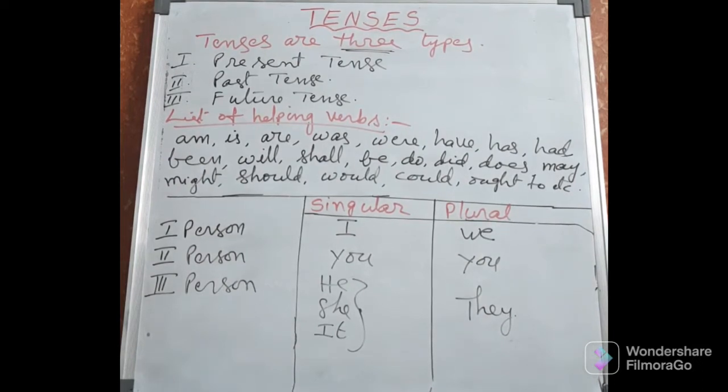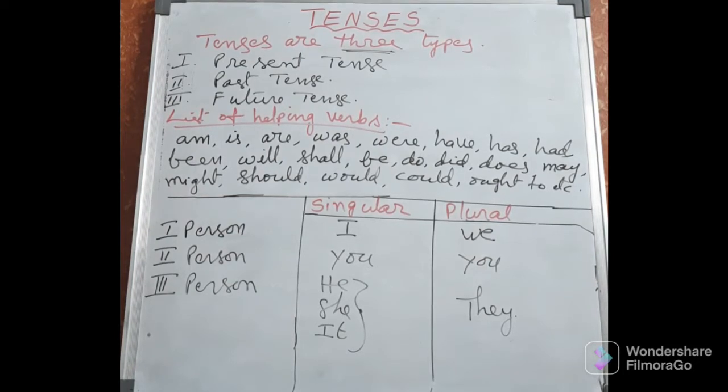May, might, should, would, could, ought to, all these are the helping verbs. We must remember these helping verbs, how to use, when to use. So, in the tenses, helping verbs and main verbs play a major role. So, we must be very perfect in these verbs.